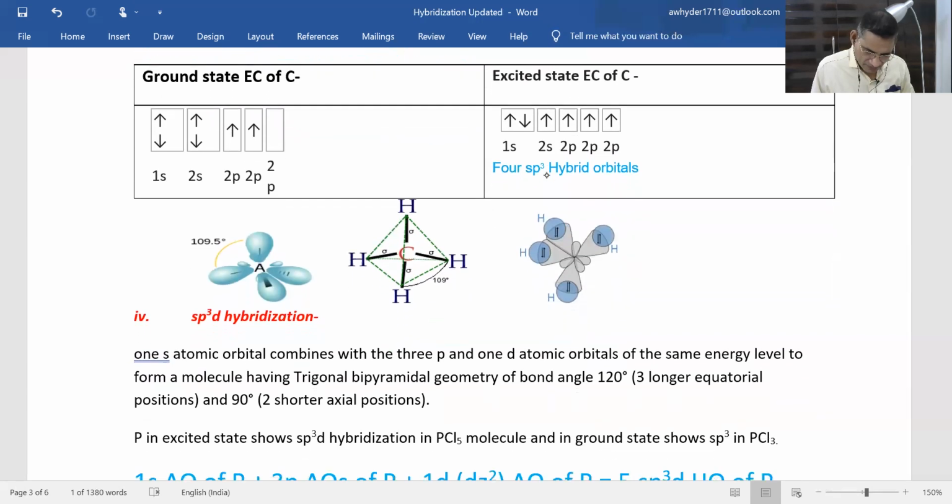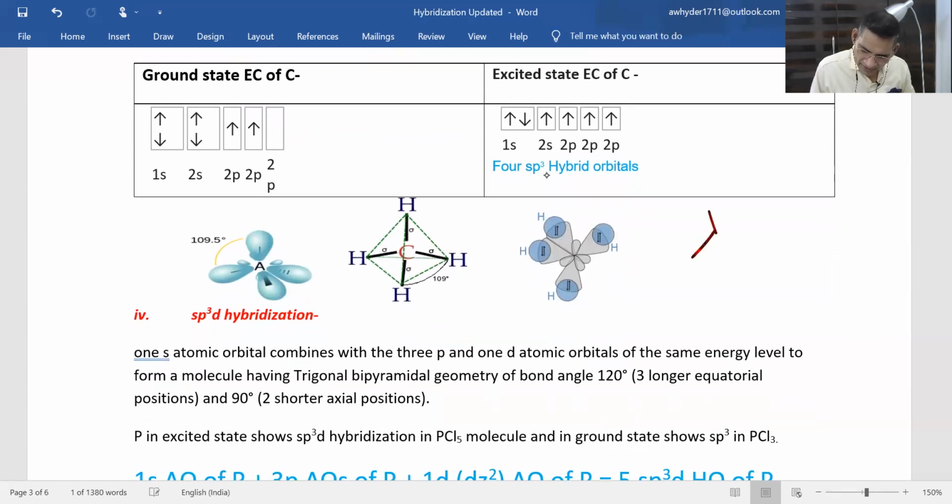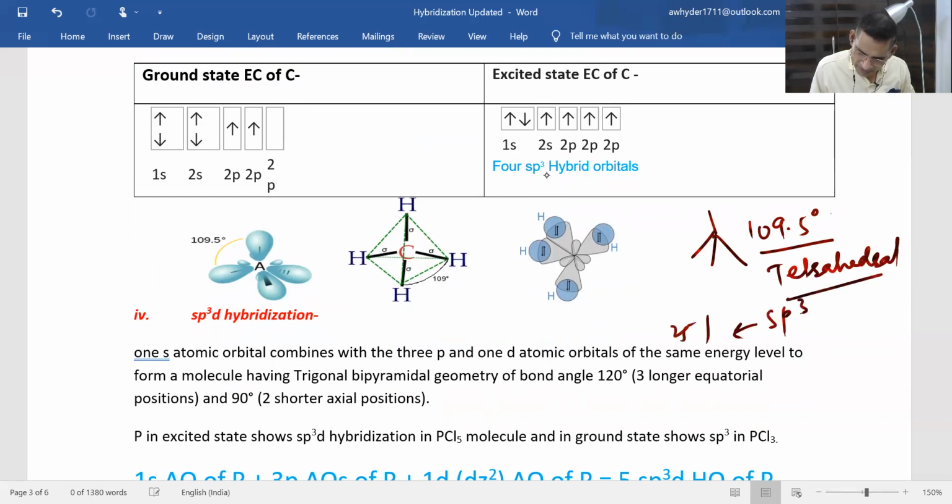Now the bond angle in sp3 hybridization will be 109.5 degree. Shape will be tetrahedral. And what about the percentage s character? S will be 25% and p character will be 75%. As I already told you, more the percentage of s character, more will be the electronegativity, more will be the acidity, more will be the polarity, more will be the dipole moment.